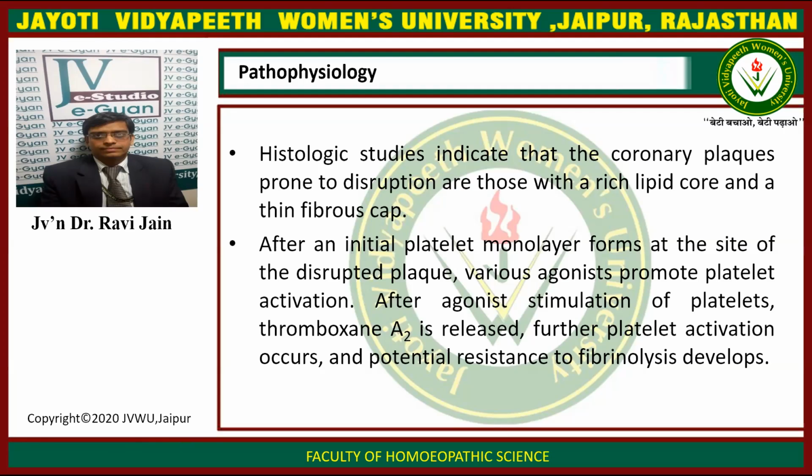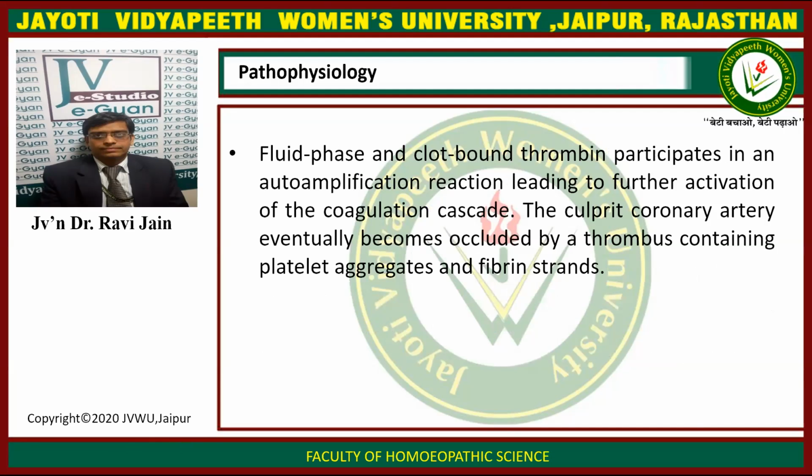After agonist stimulation of platelets, thromboxane A2 is released. Further platelet activation occurs and potential resistance to fibrinolysis develops. Fluid phase and clot-bound thrombin participate in an autoamplification reaction, leading to further activation of the coagulation cascade. The culprit coronary artery eventually becomes occluded by a thrombus containing platelet aggregates and fibrin strands.